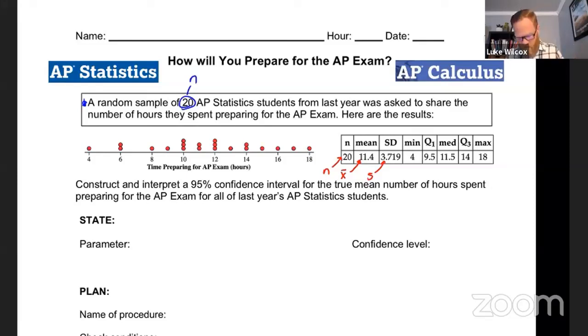And here's the issue. Not only are we trying to estimate the mean of the population, but we are now also having to estimate the standard deviation of the population because we don't know sigma, the standard deviation of the population. So when we standardize a statistic, we now have two values that are varying according to the sample, which is the sample mean as well as the sample standard deviation.